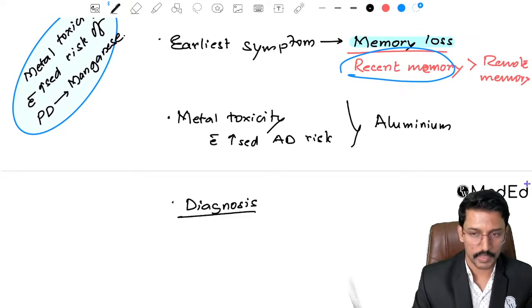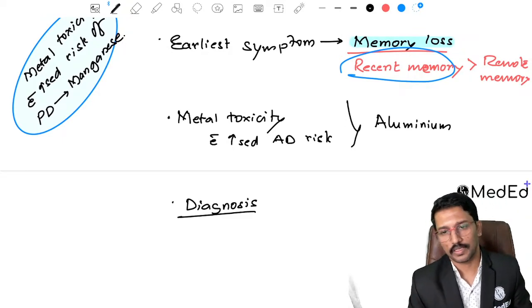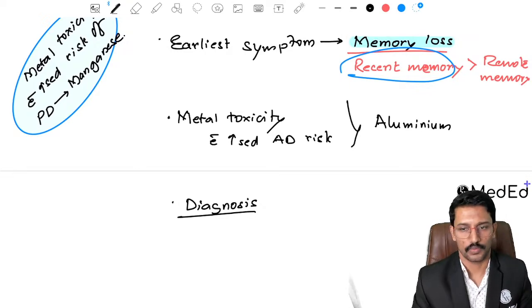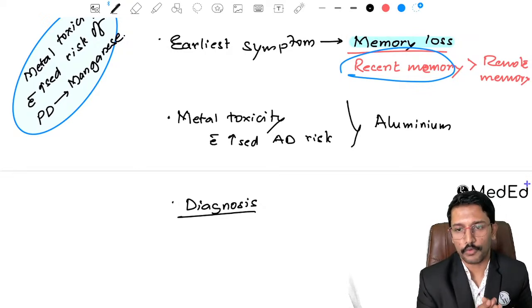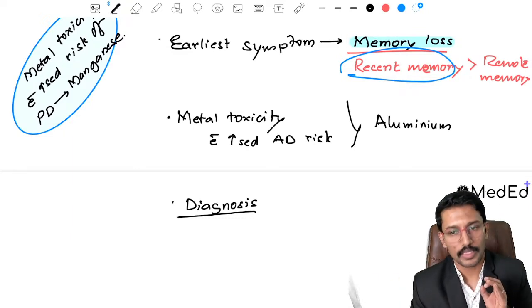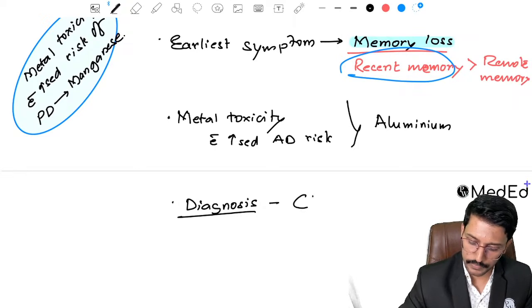Okay, last point before we wind up guys, the diagnosis. In one of the FMGE MCQs there was a statement saying that we need to go for MRI or PET CT. The answer is no. The diagnosis is clinical. Only if you have doubt about other closely related differential diagnosis, you need to go for the imaging.